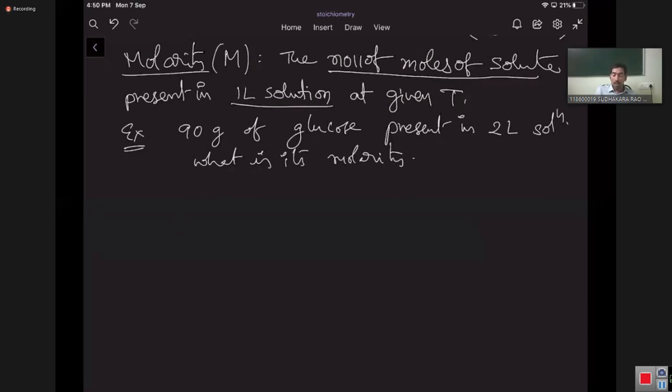First of all, we need to find the number of moles. Number of moles is weight divided by gram molecular weight. The weight of solute is 90 grams.